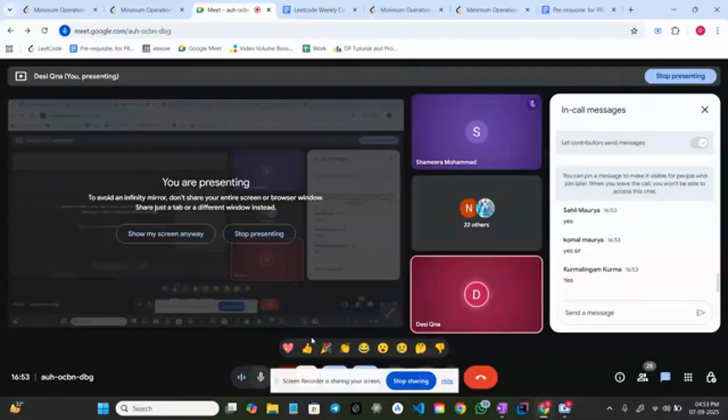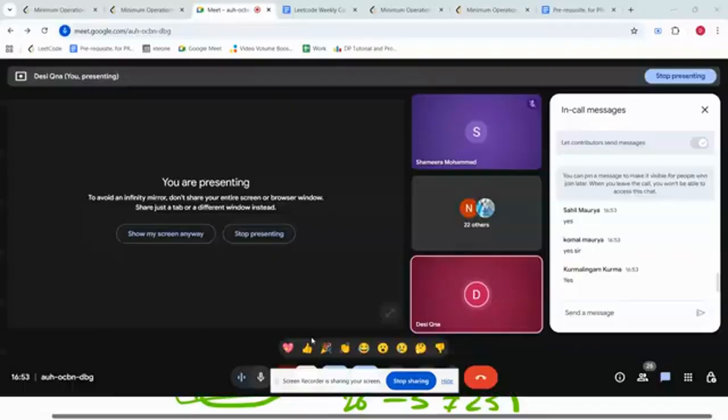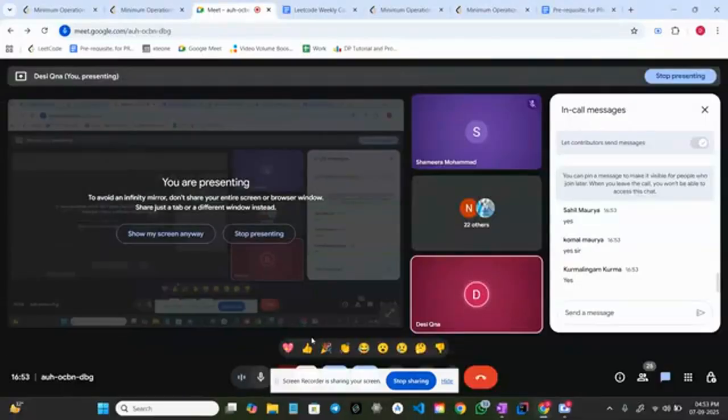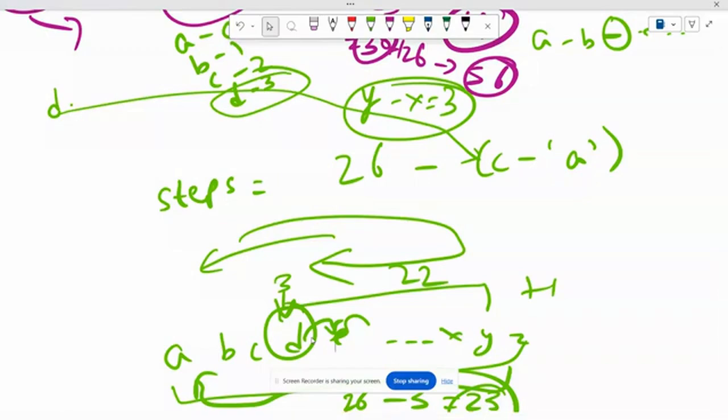Now, guys, do you think this formula is always correct? Do you think it will work for every case? 26 minus C minus A. Or is there any case when it will not work and we need to modify it? Okay, I will show you one case. Everyone, please focus.